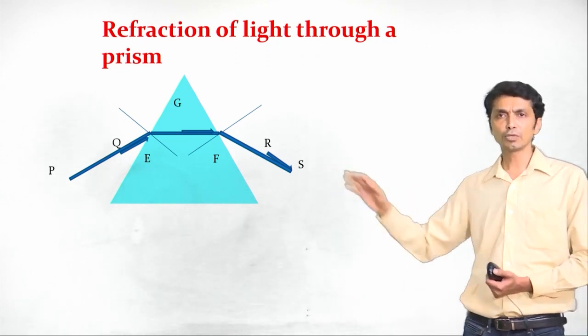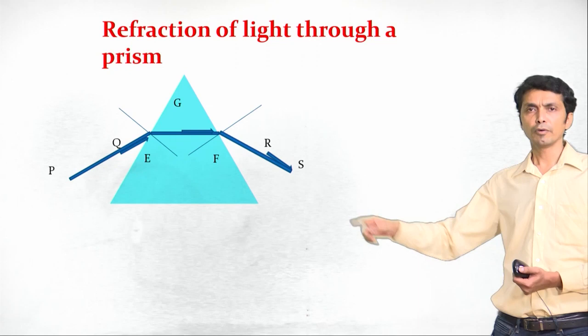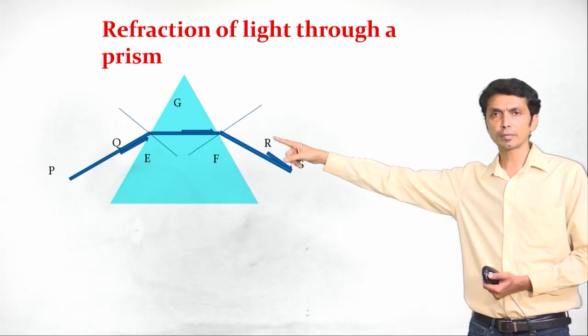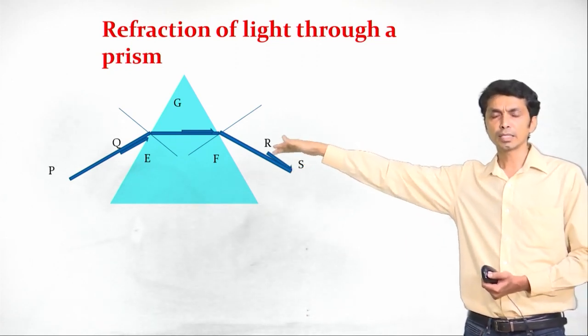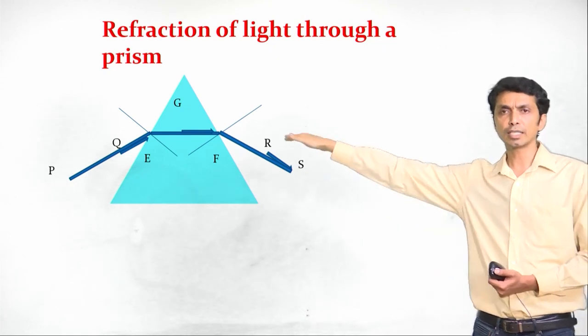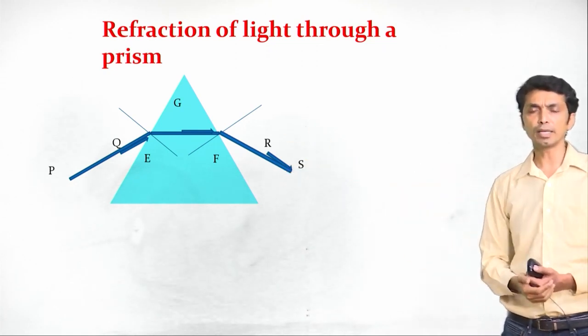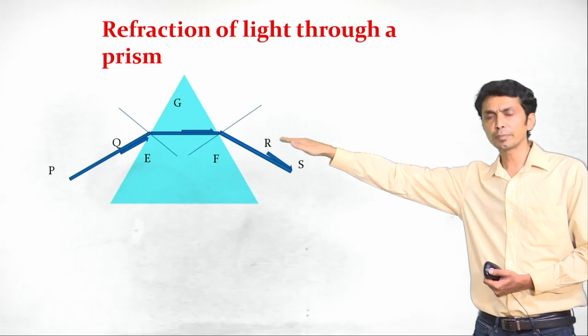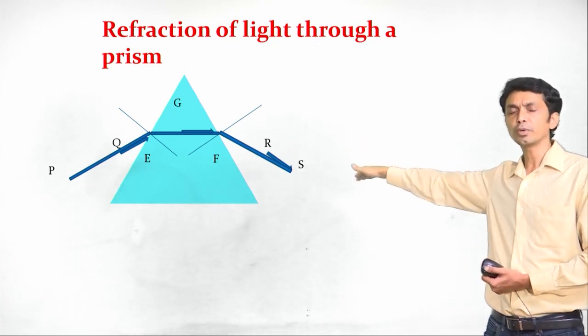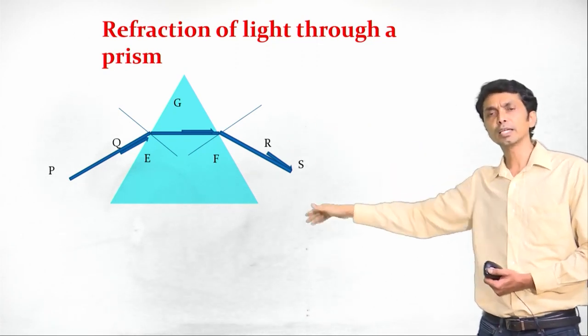So, here we need to remember two important points. When a ray of light travels from a rarer medium to a denser medium, the refracted ray comes near to the normal. When the ray of light passes from a denser medium to a rarer medium, the refracted light goes away from the normal.